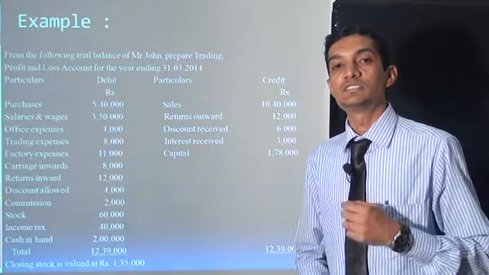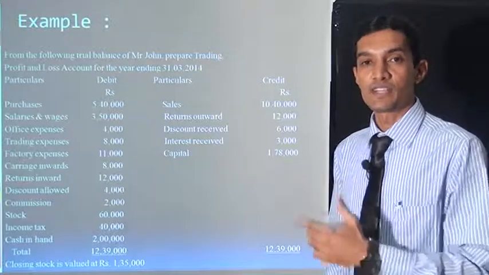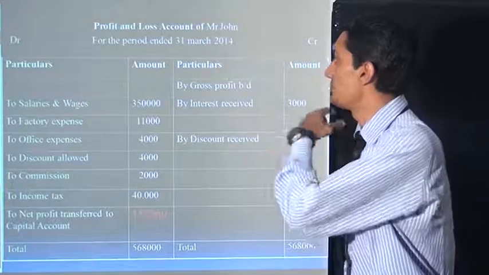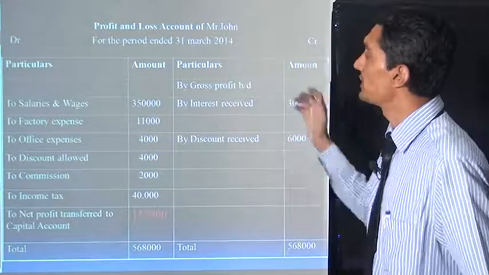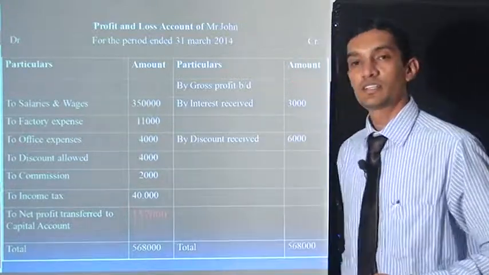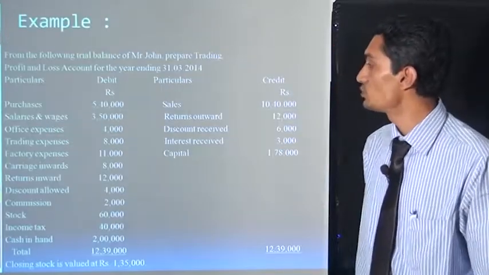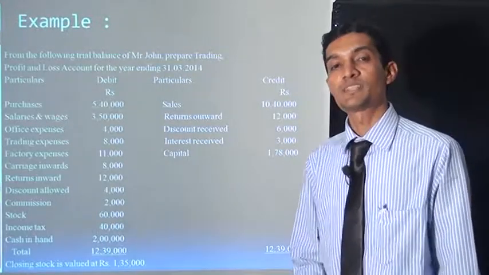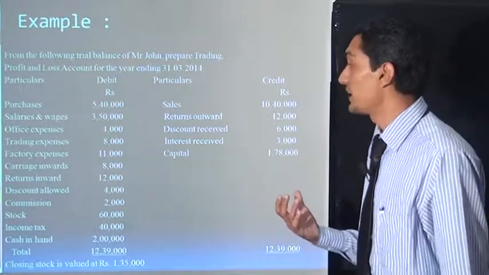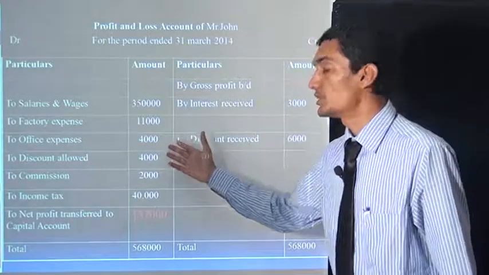Now what is our next transaction? Salary and wages. Salary and wages is our expense, so it comes under the profit and loss account, debit side. This is the profit and loss account of Mr. John for the period ended 31st March 2014. Salary and wages on the debit side, 3,50,000 rupees. It is our expense. Now the next entry is office expenses. Office expenses is also our expense, so it moves directly to the debit side of the profit and loss account. Office expenses are 4,000 rupees.